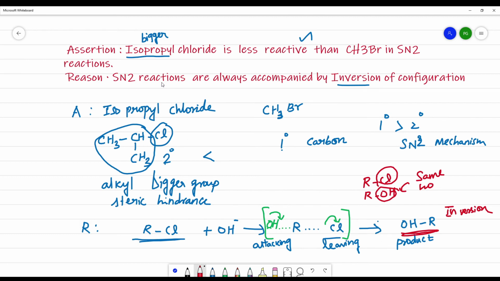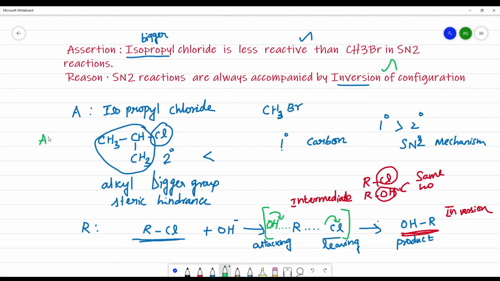So the SN2 reaction proceeds only through the intermediate. This intermediate will be formed, so it is always accompanied by the inversion of configuration. So the reason is also a correct statement.